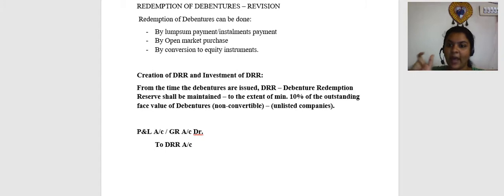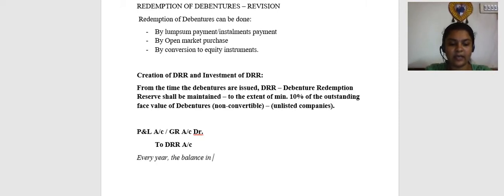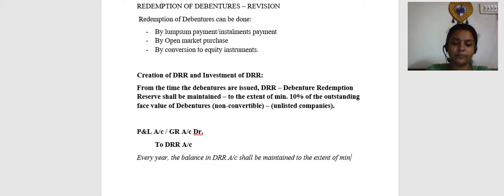Every year, the balance in the debenture redemption reserve account shall not fall below 10% of the outstanding value of debentures. So we will make a note of it also. Every year, the balance in DRR account shall be maintained to the extent of minimum 10% of the face value of redeemable debentures.